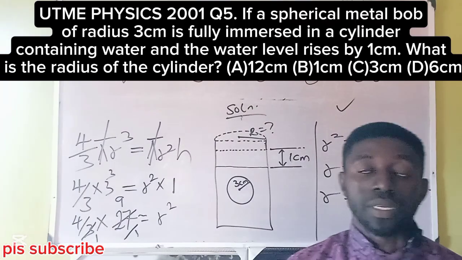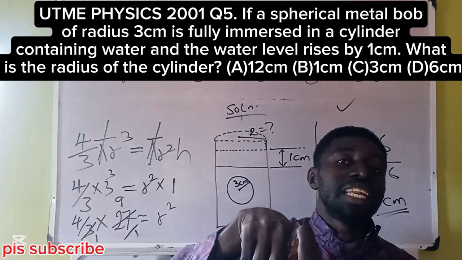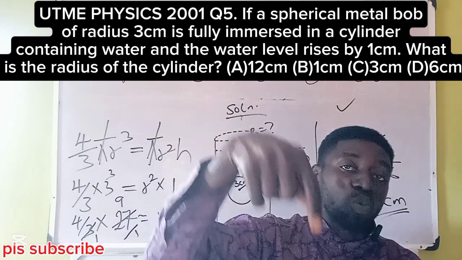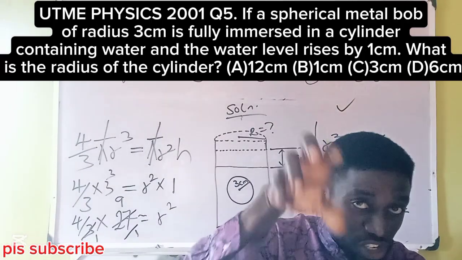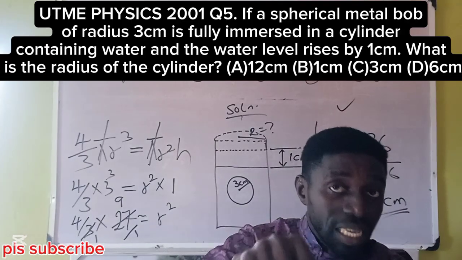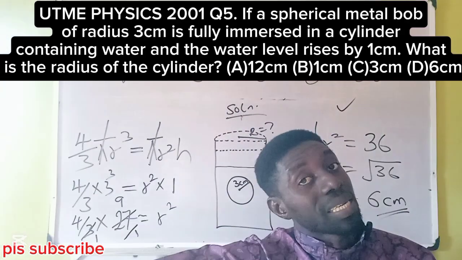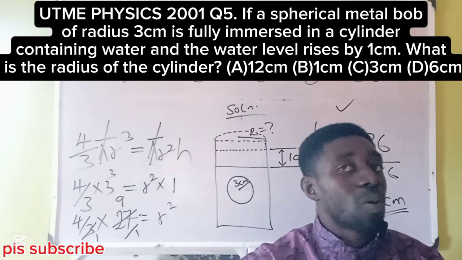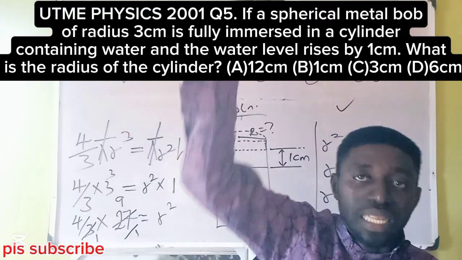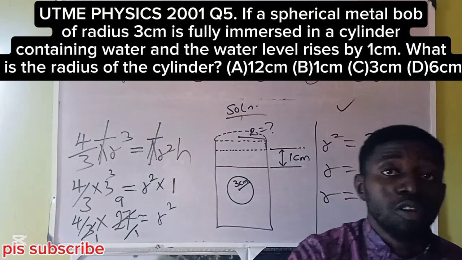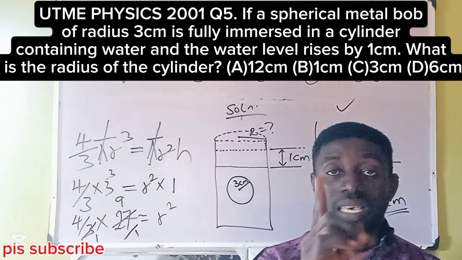So in summary, the volume of any solid immersed in liquid is equal to the volume of the change that happens in the liquid. Paying attention. One talks about the solid, the other talks about the liquid. The volume of the solid immersed in liquid is equal to the volume of the change that happened in the level of the liquid. Archimedes.